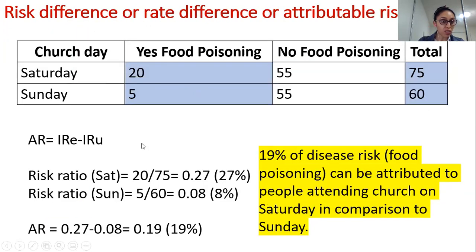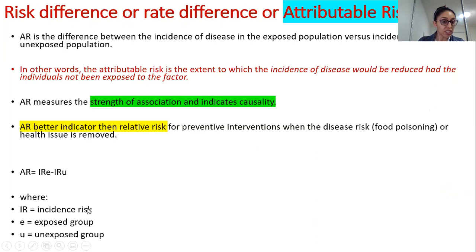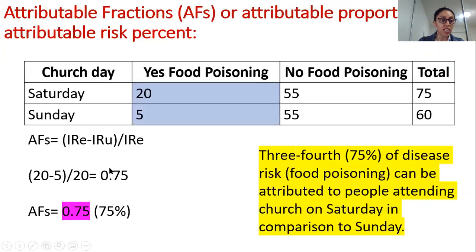So basically, what was IRE over here? Incidence risk. So it is incidence risk for the exposed group, minus incidence risk for the unexposed group, divided by incidence risk for the exposed group. So you will have the same number repeated twice. Okay, so it is 20 minus 5, over here the same, and then it is divided by 20 again, and then you have 0.75, which is 75%.